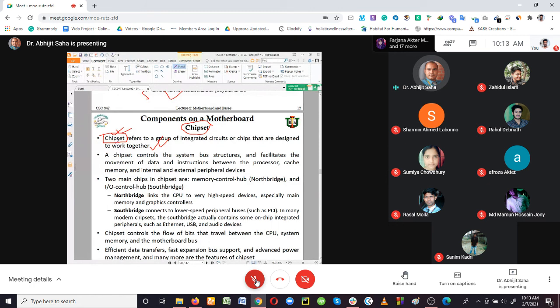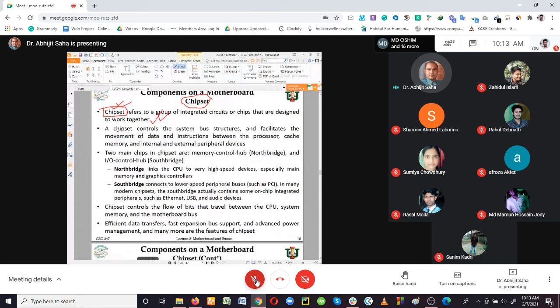It observes what is happening when instructions move from one component to another. The chipset looks after and observes those interactions between the different components, and based on that it decides how the signal is passed from one place to another. So most of the chipsets on computer systems are considered processing units. We will discuss it later on.